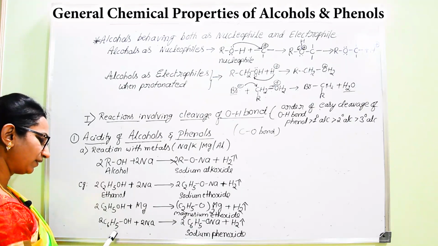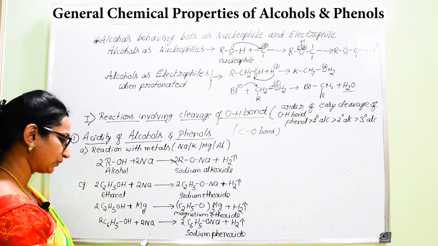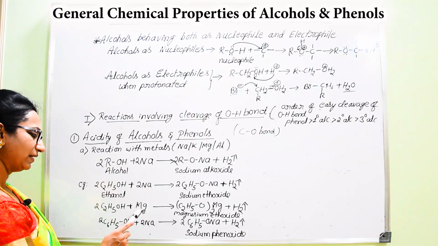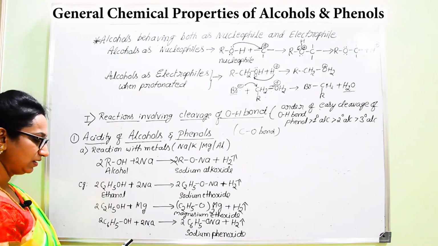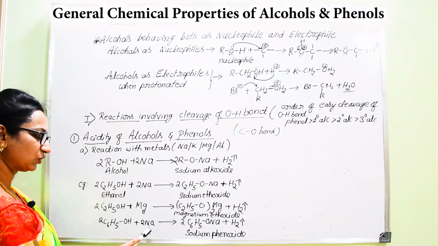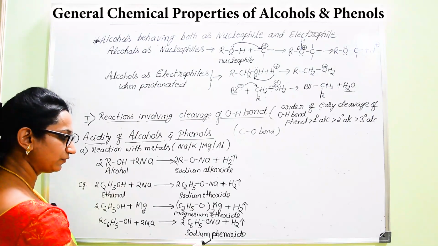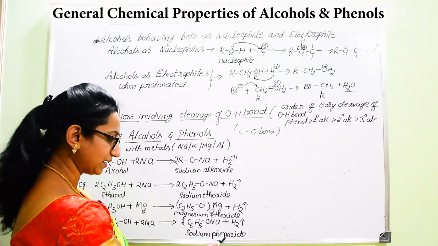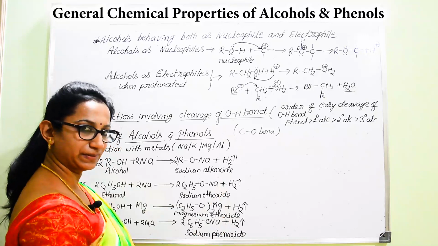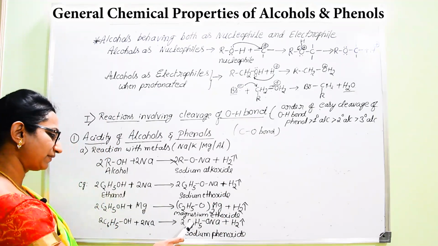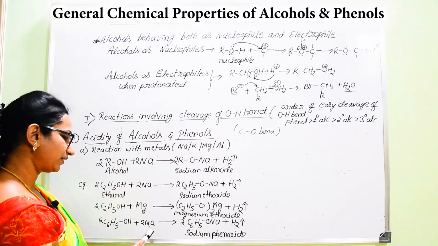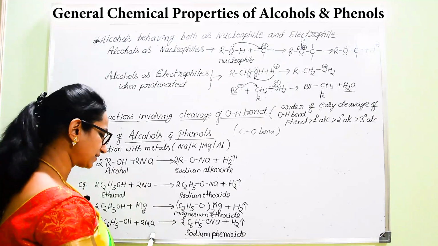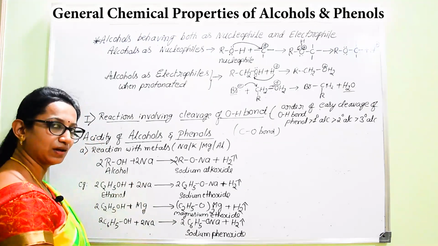If we come to phenol, phenol is also able to react with sodium, similar to alcohol. When phenol reacts with sodium, it results in the formation of sodium phenoxide. As usual, there will be liberation of hydrogen gas. It gives the evidence that phenol also acts as an acid like alcohols.